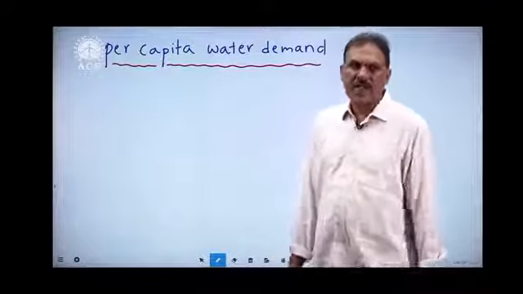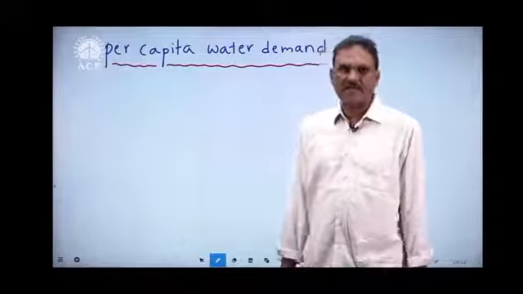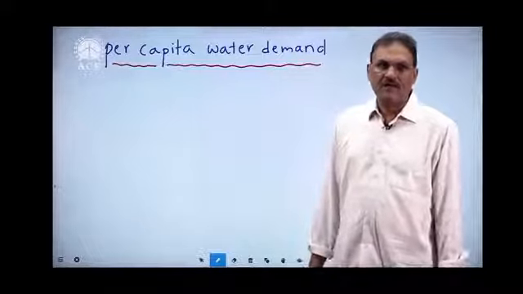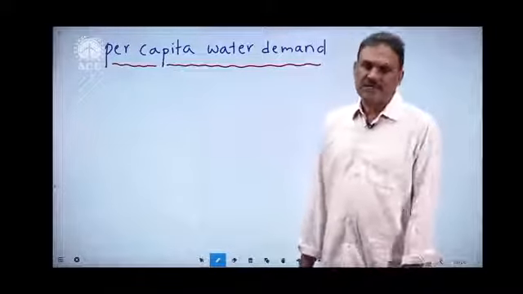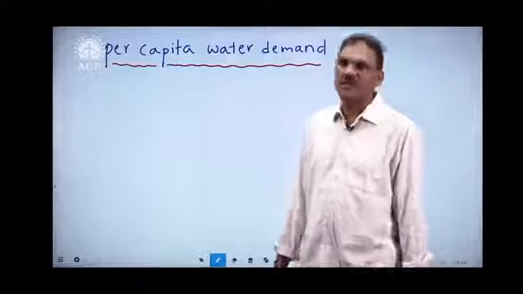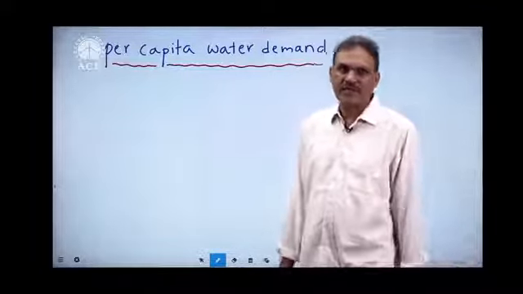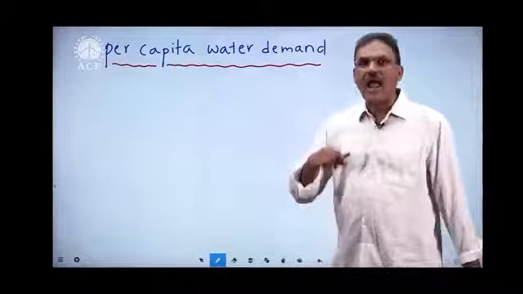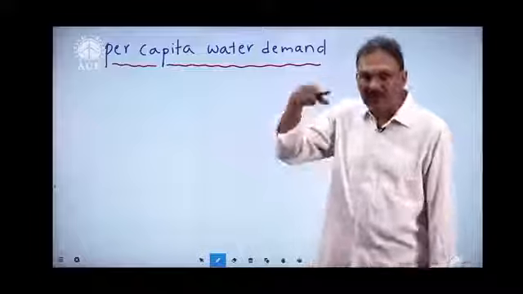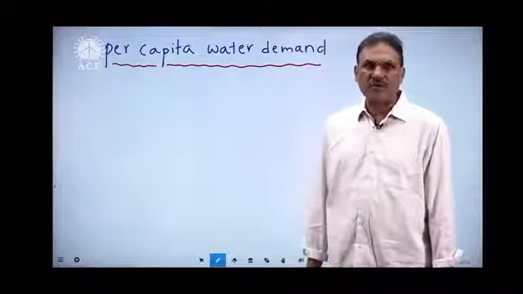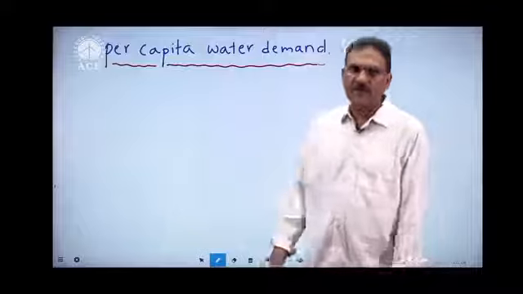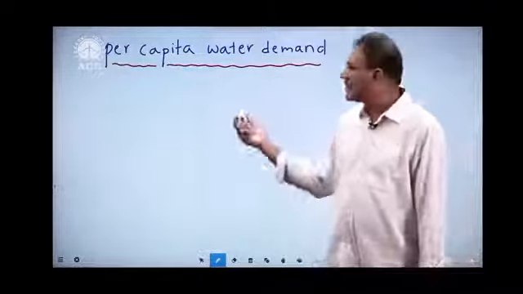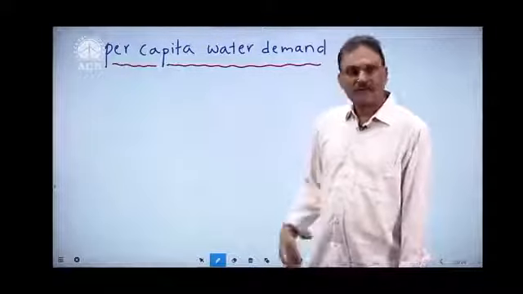It is the amount of water demanded to meet day-to-day water demands of the public. What amount of water is exactly required to meet all day-to-day needs of the population. It is the average amount of water demanded by an individual, a person living in a community, to meet all his day-to-day water demands. He requires water for drinking, for bathing, for cooking, for washing clothes. So many times he demands so much amount of water. That is called per capita water demand.